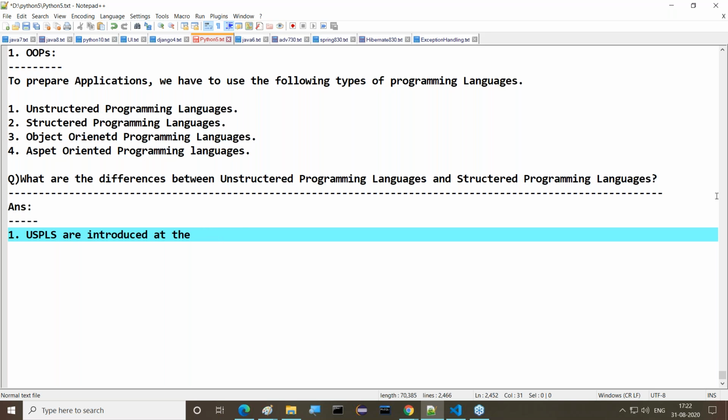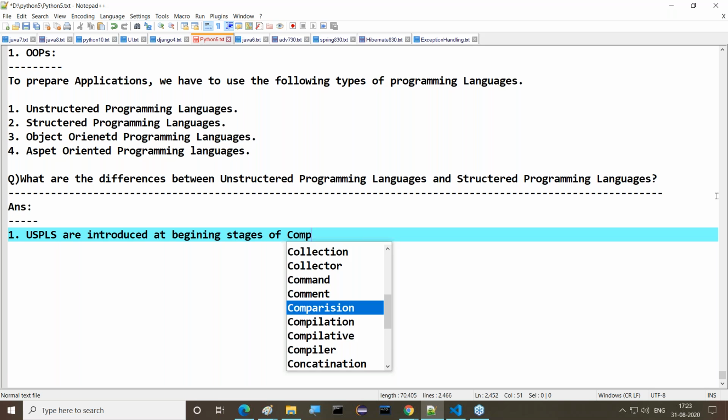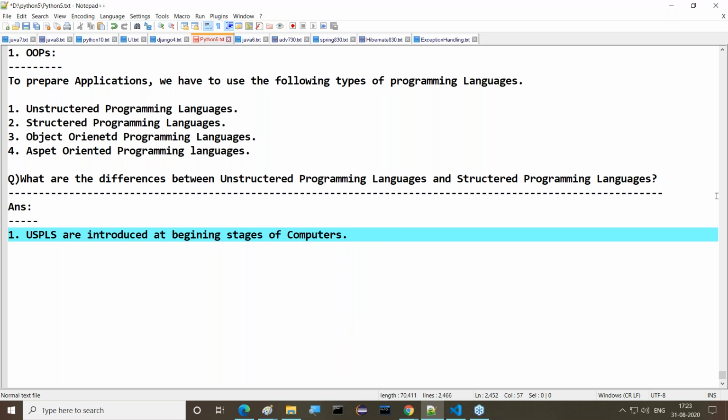They are provided at the beginning stages of computers. Initially we needed some programming languages to prepare basic level programs and perform some operations. By the time programming languages were introduced, they were what I call unstructured programming languages.